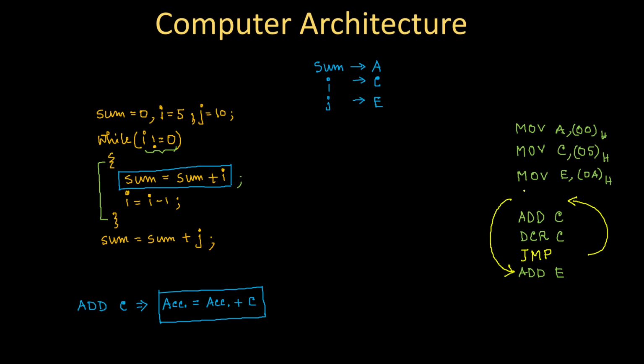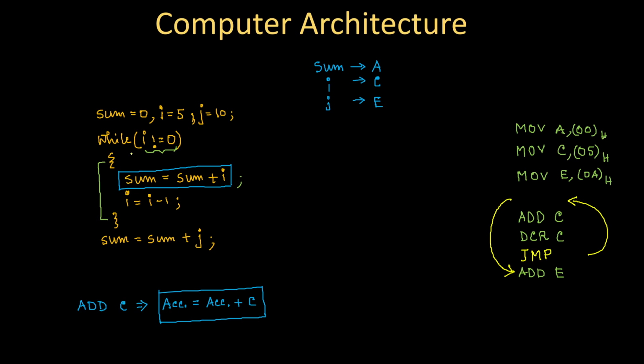And this jump is based on whether I is not equal to 0. That means if I is equal to 0, then I will jump. If I is not equal to 0, then I will enter the loop. That means in the opposite way you can say that if I is equal to 0, then you will jump. Right?